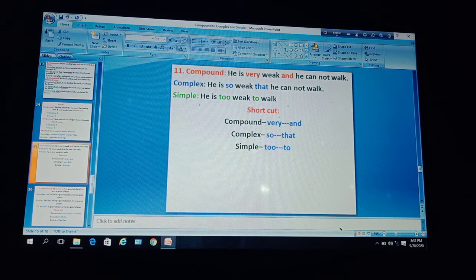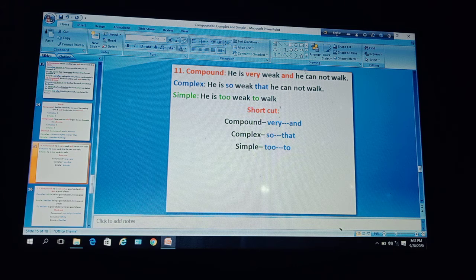Next example, he is very weak and he cannot walk. Here there are two independent clauses, he is very weak and he cannot walk. These two clauses are joined by and, so this is a compound sentence. Now we have to change it to complex and then simple.